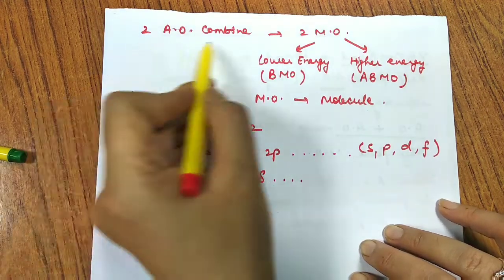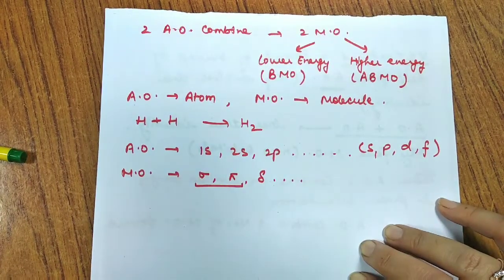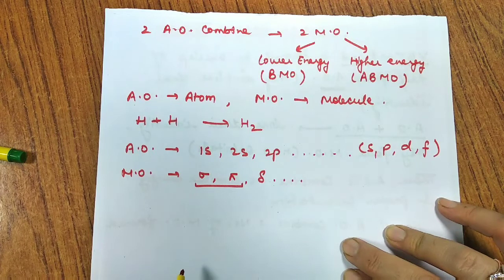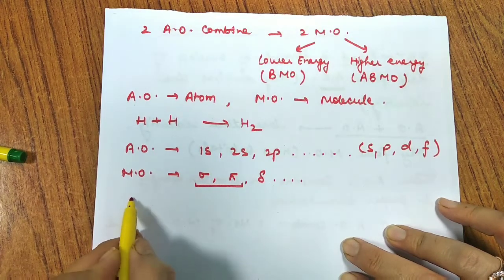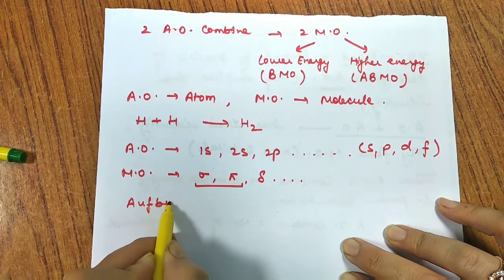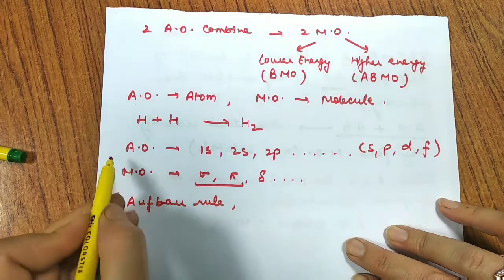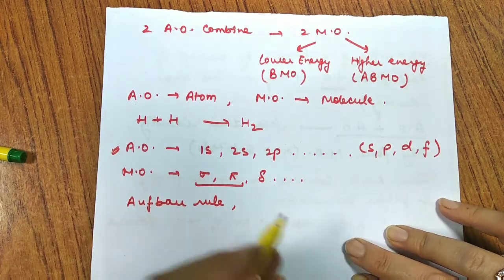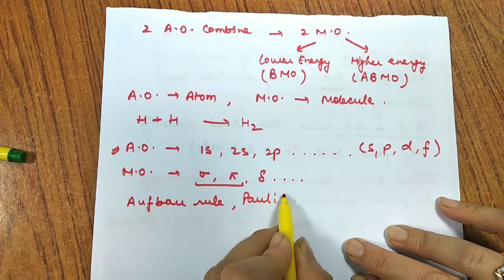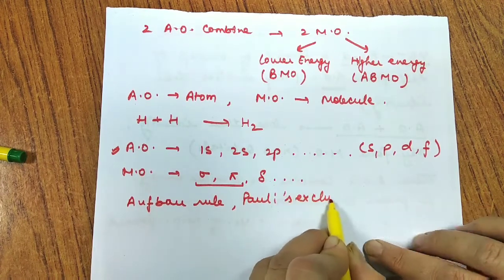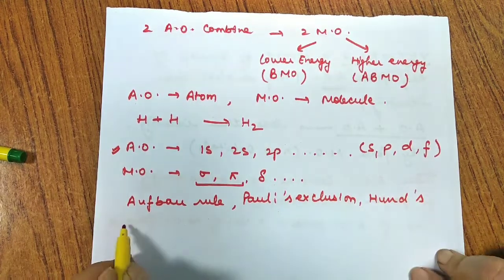The number of atomic orbitals combined is equal to the number of molecular orbitals. Now the thing is, how do they combine? The electrons of the new molecule are filled in the molecular orbitals as per the Aufbau rule. That means the filling remains the same. Follow all the rules that we have observed in the case of atomic orbitals: obeying the Aufbau rule, obeying Pauli's exclusion principle, even obeying Hund's rule of maximum multiplicity.